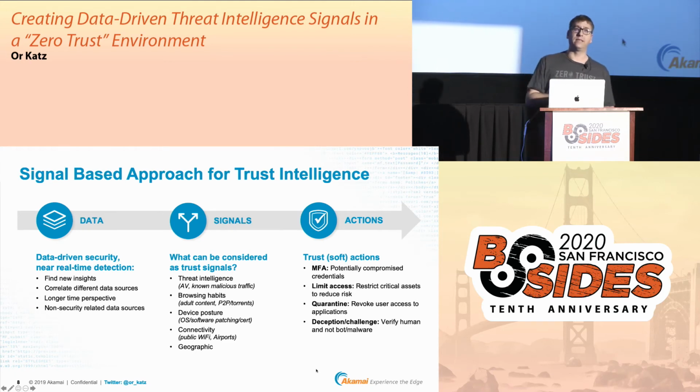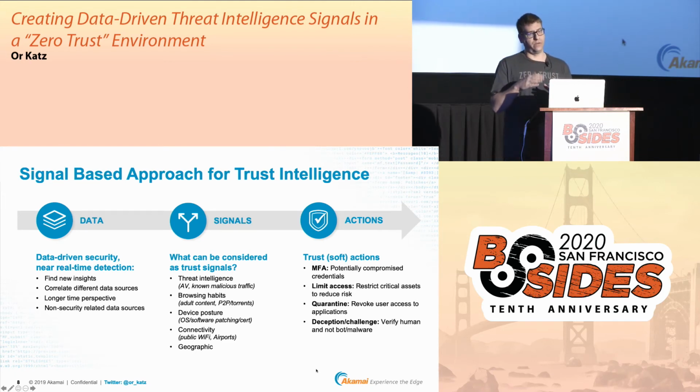We can do limiting access. We can limit access in terms of which application should be accessed. For example, if some of the applications are very private or contain some private information, therefore we should not enable access to those applications to users that are associated with trust issues or risk issues. We can also use all kinds of challenging and deception techniques to make sure that the user is not compromised. Sending a challenge to the user will create a situation where we check if the user is genuine and authentic, and at the same time, we should not create any significant impact to the user accessibility.